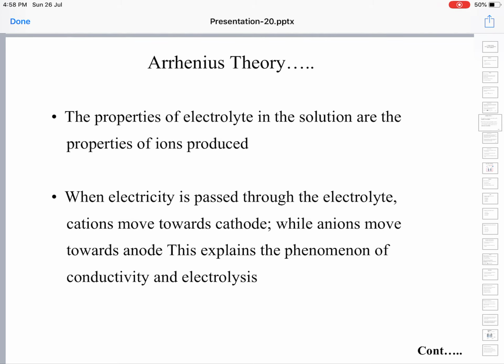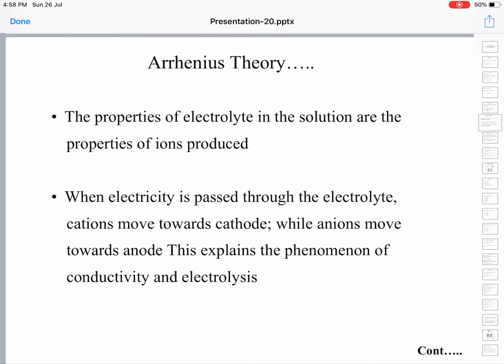Pure water is not poisonous. If you dissolve some poisonous salt, the water becomes poisonous because it acquires the characteristics of the salts dissolved in the water. So the properties of the electrolyte in the solution are the properties of the ions produced.